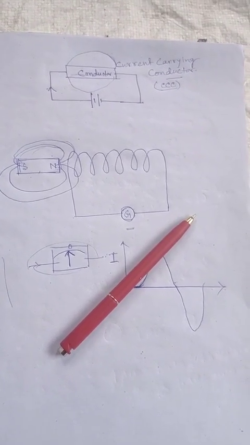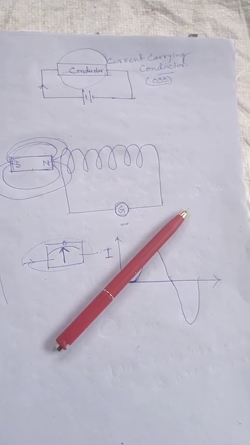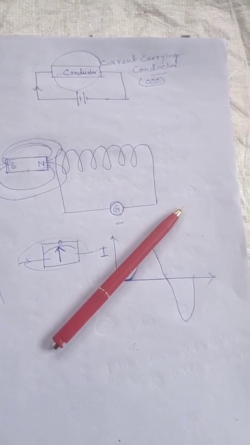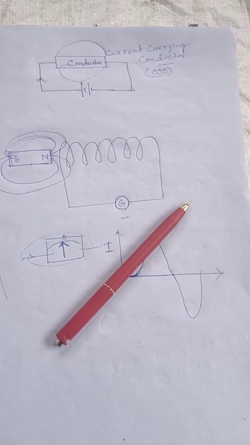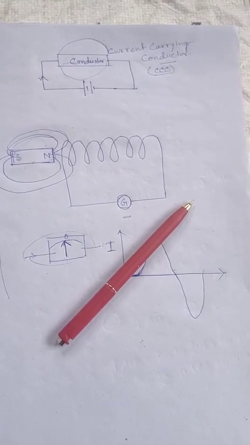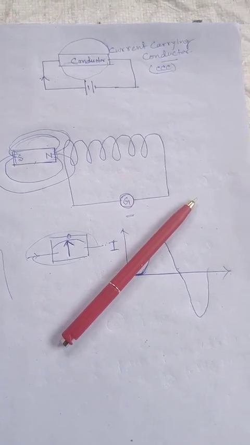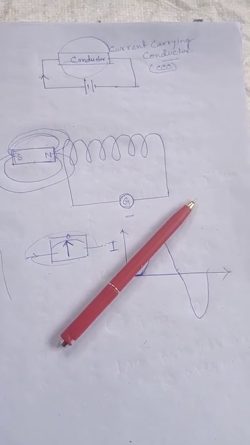Clear? So from that he concludes that there is an induction of current if we change the magnetic field lines, if we change the number of magnetic field lines inside any current carrying conductor or coil. That is called electromagnetic induction, and this current is called induced current.